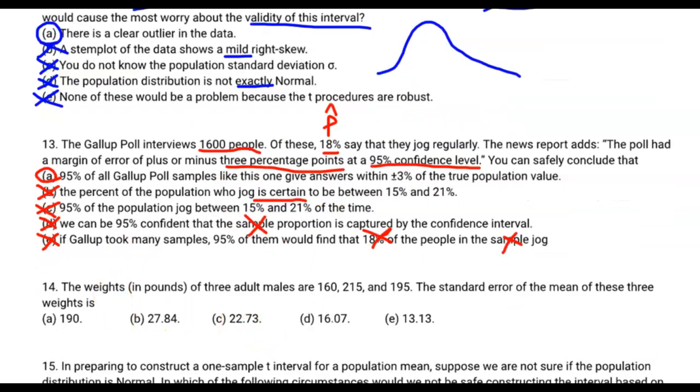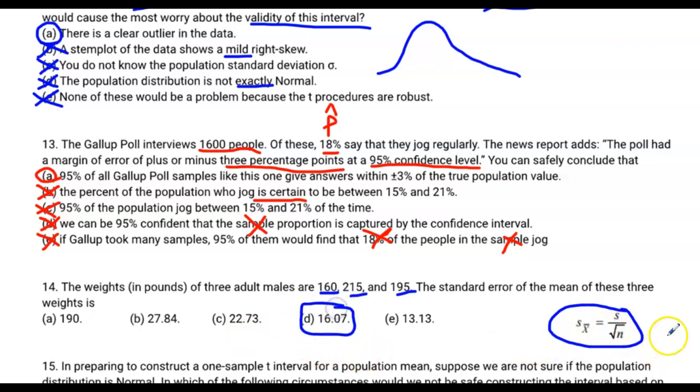All right, number 14. The weight in pounds of 3 adult males is 160, 215, and 195. The standard error of the mean of these 3 weights. Don't worry, there's a formula for it. In fact, I'm not even going to show you how to use this formula. I'm just going to tell you the correct answer because all you've got to do is plug the numbers in. No big deal. Question 14 is D, 16.07.